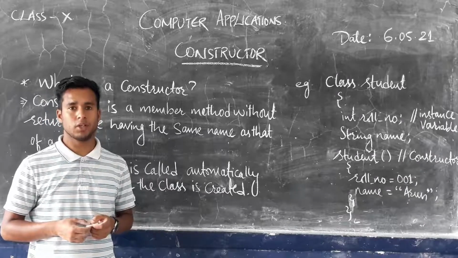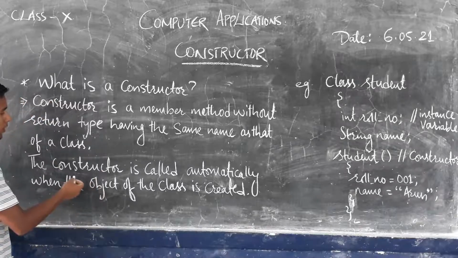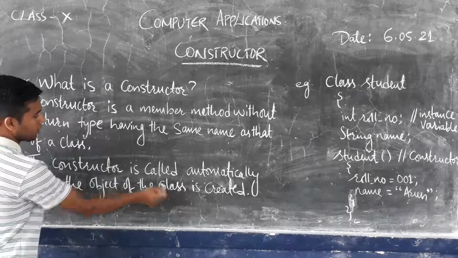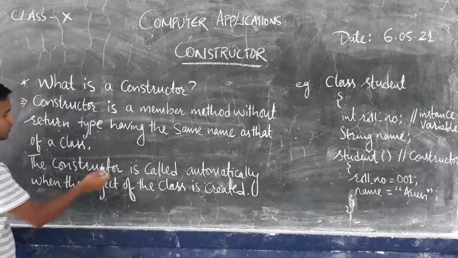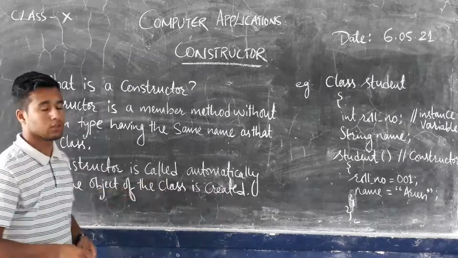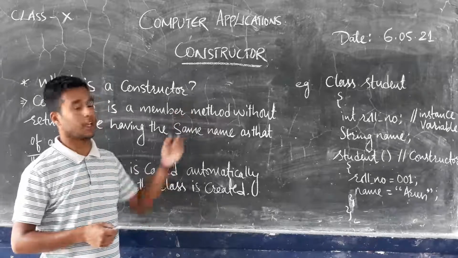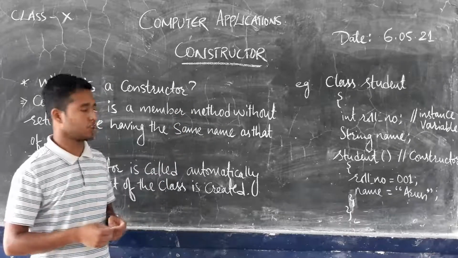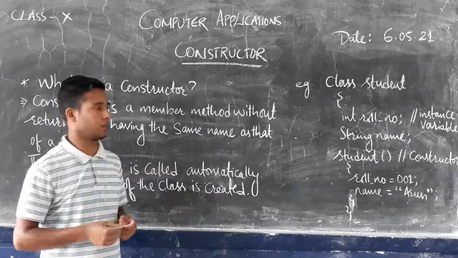In order to call the constructor we create the new object. So as soon as we create an object of a class, the constructor will be automatically called.